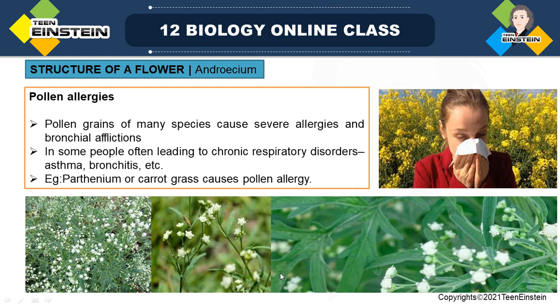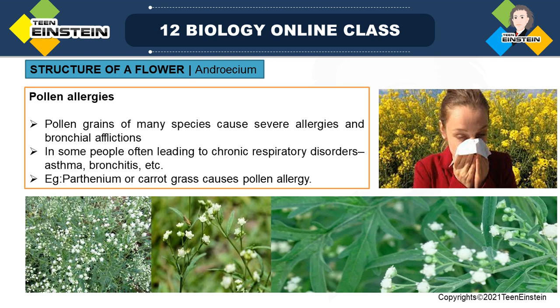Parthenium pollen is allergic to some people. It may cause allergy and also respiratory diseases like asthma, bronchitis, etc.